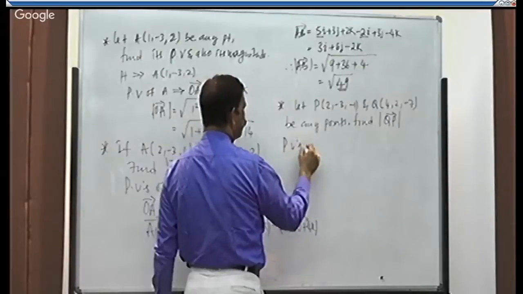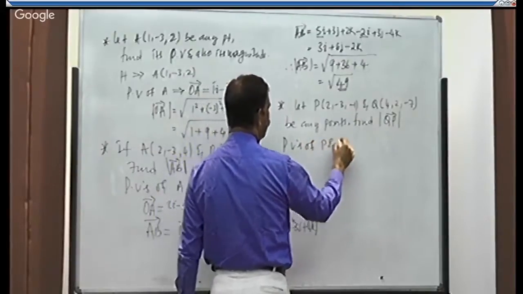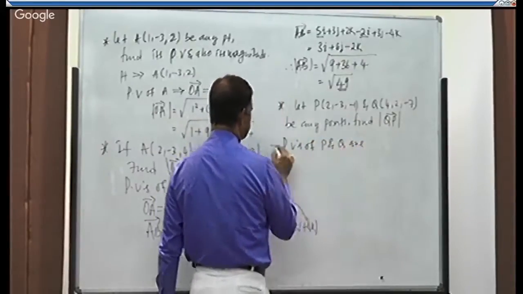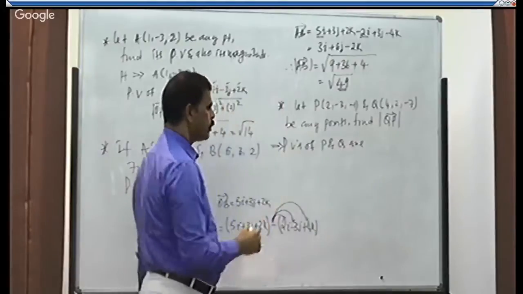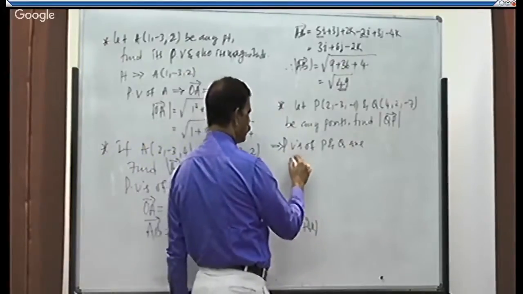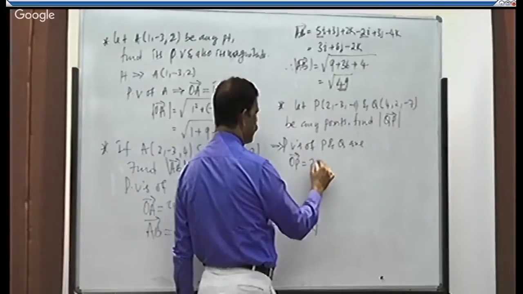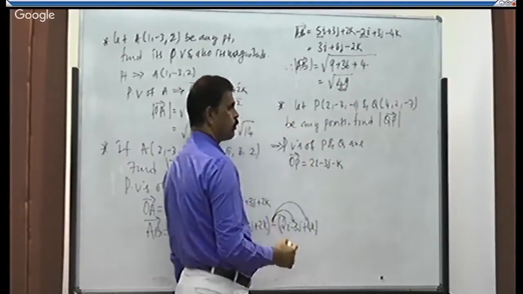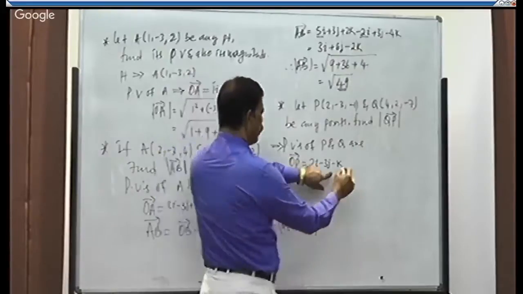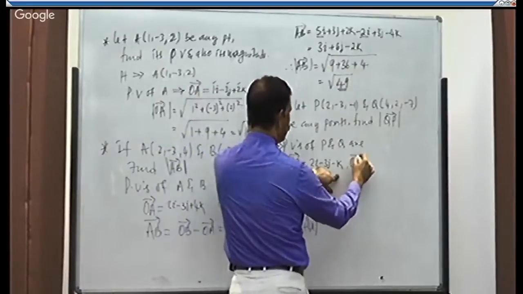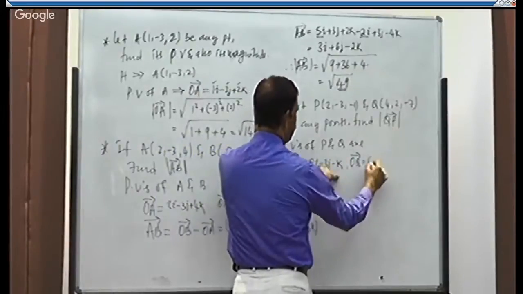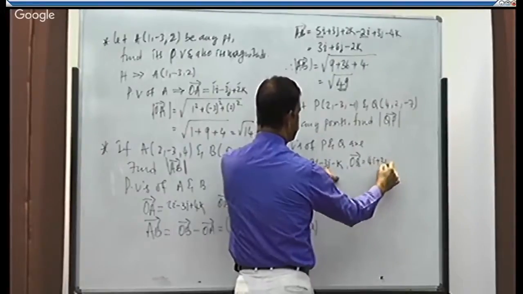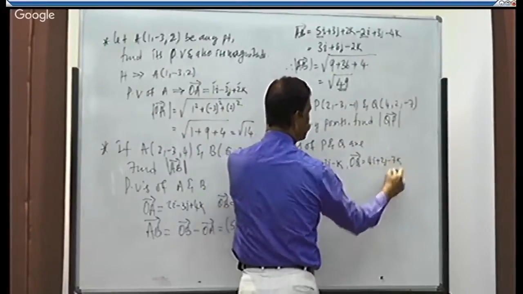Write the PVs of P and Q. OP is equal to what? 2i minus 3j minus k, just including ijk. Next, OQ. OQ is what? 4i plus 2j minus 7k.